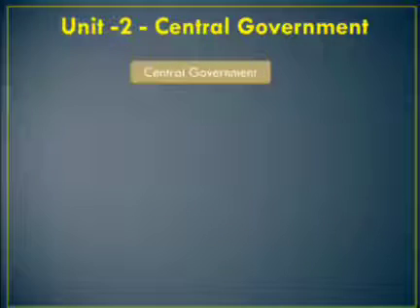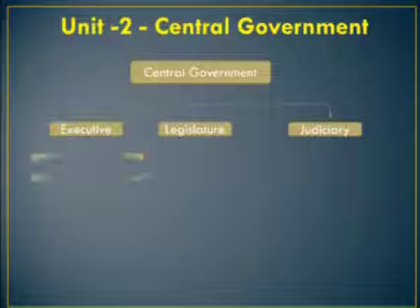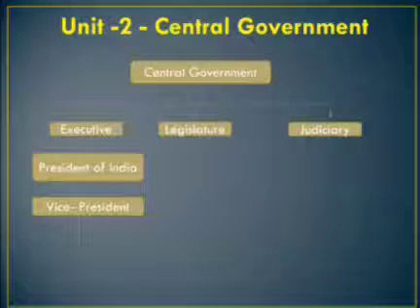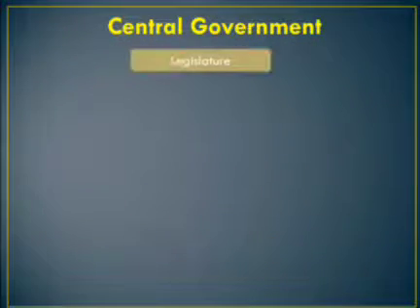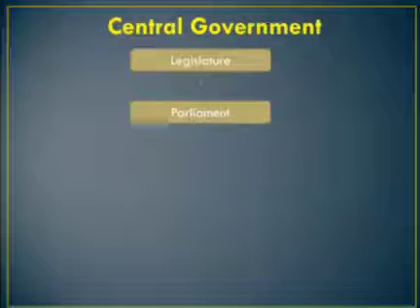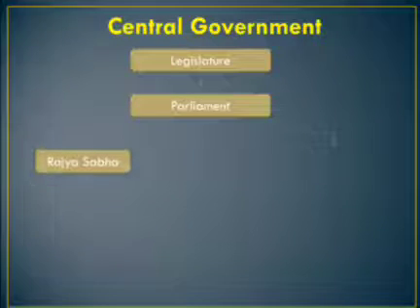Under the central government, we have been divided into 3 organs. When it comes to the executive, the president of India is the head of the executive. He is supported by the vice president, prime minister, and the council of ministers. Then the next one is legislature. It is in the form of parliament. We all know what parliament is. Parliament is divided into 2 houses, Rajya Sabha and Lok Sabha. Rajya Sabha is called the upper house.